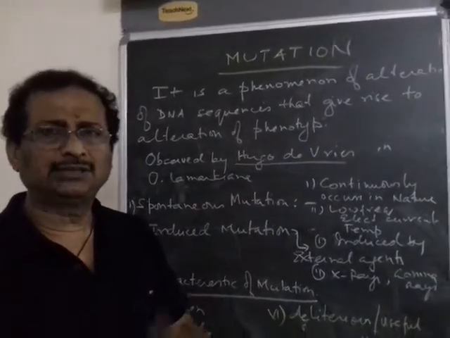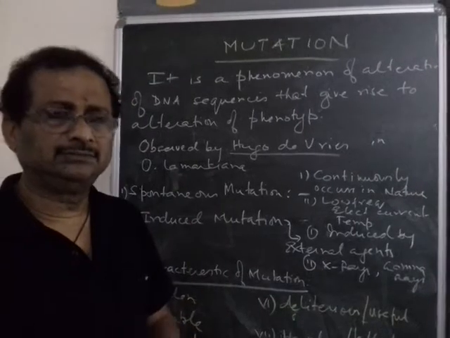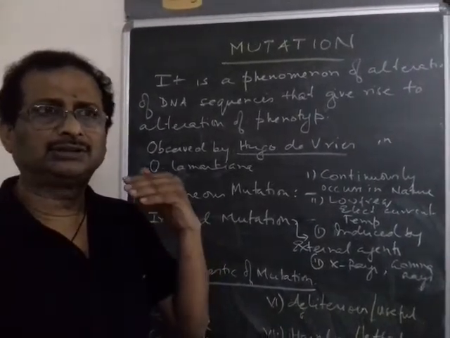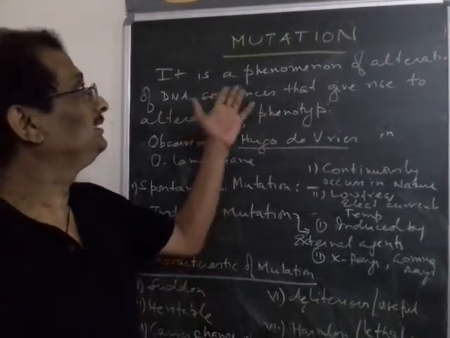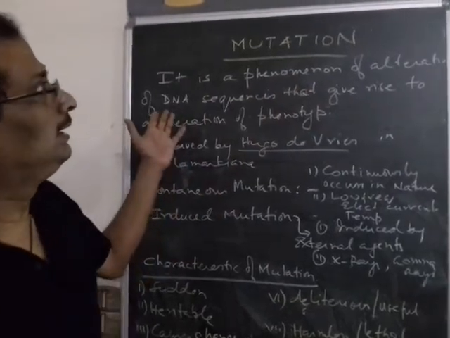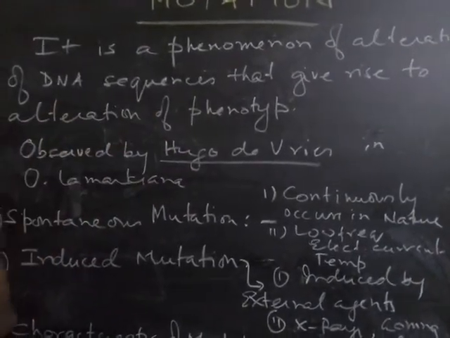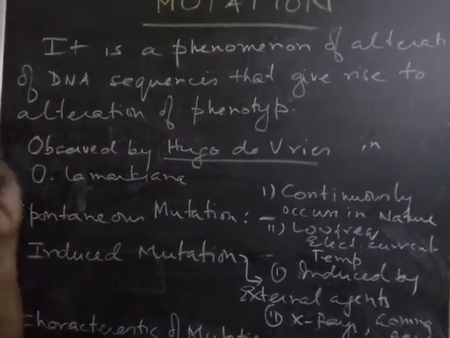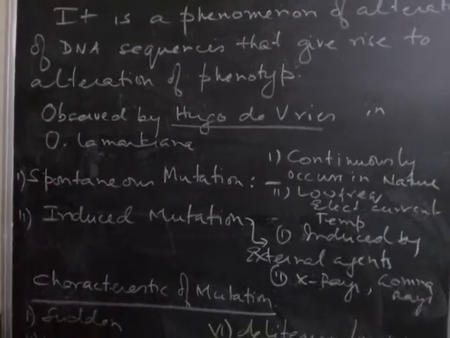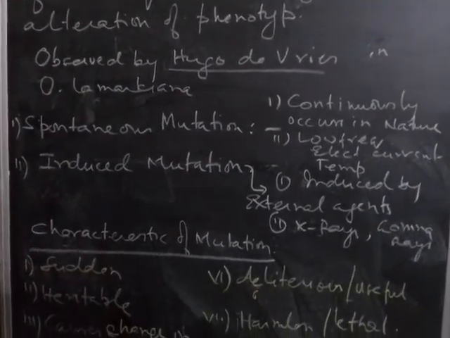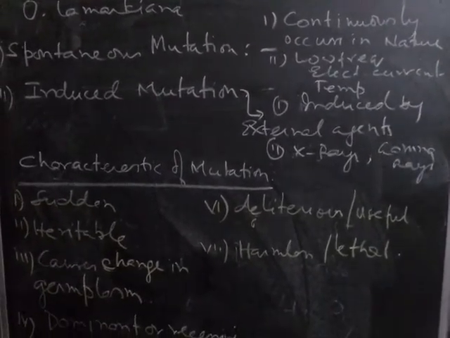Now mutation, as I told you, just to recall, is a slight change in the genetic number or the structure of the gene which causes a change in the phenotype. So we define it as a phenomenon of alteration of DNA sequences that gives rise to alteration of the phenotype. That means a change can occur in the structure of the chromosome due to a wrong sequence of the base pairs as it should be in a normal one. That can also lead to mutation, or a change in the chromosomal number can also lead to mutation.